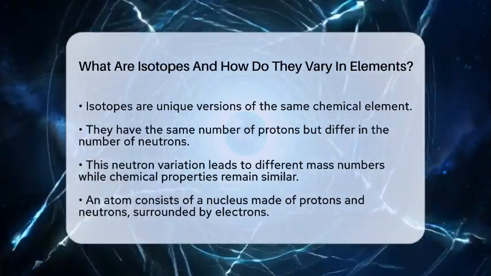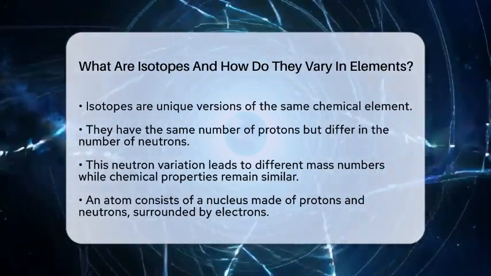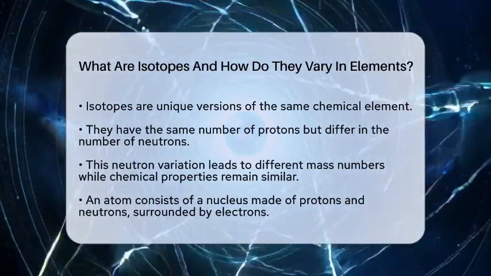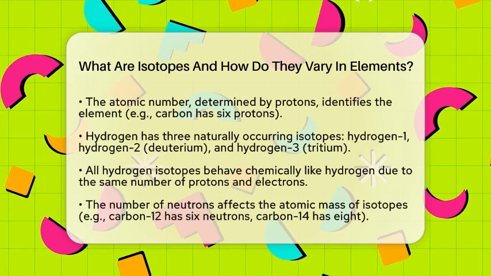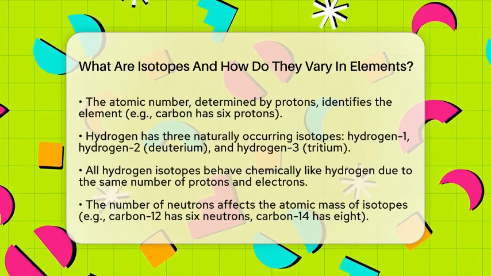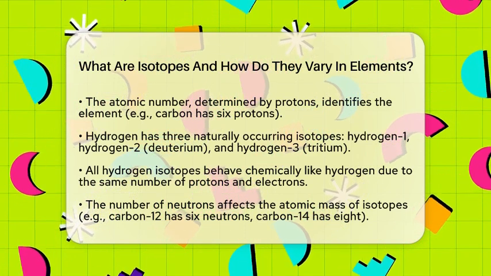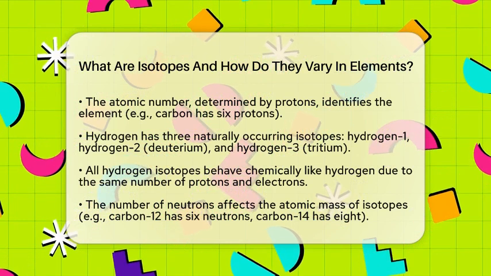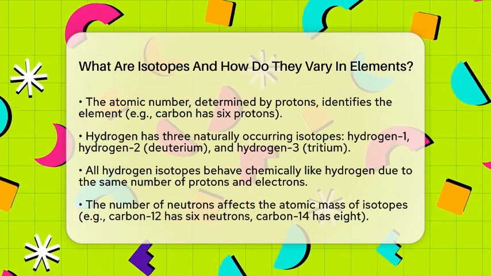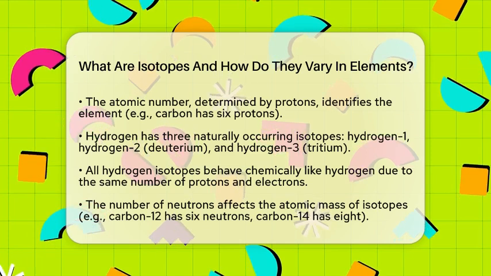To visualize this, think of an atom as a tiny structure. At its center is a dense nucleus made of protons and neutrons, surrounded by electrons. The number of protons, known as the atomic number, determines the element. For instance, carbon always has 6 protons, while hydrogen has 1. The number of neutrons can change among atoms of the same element, resulting in isotopes.